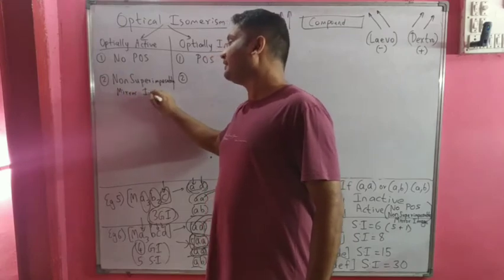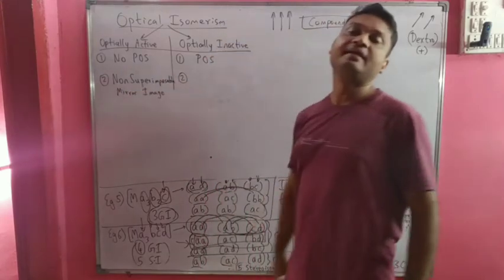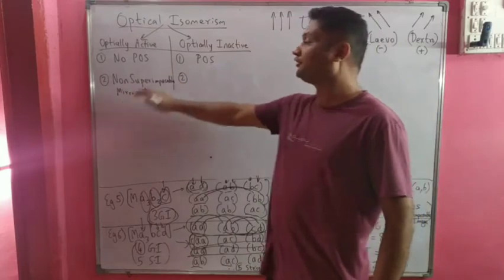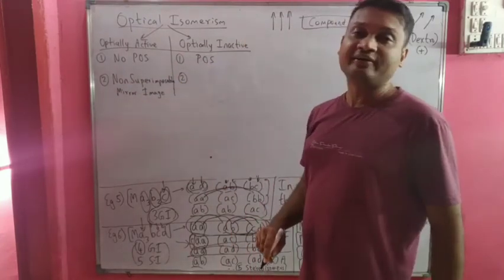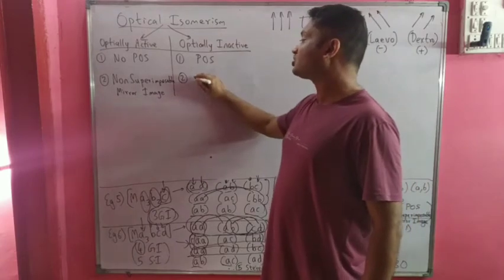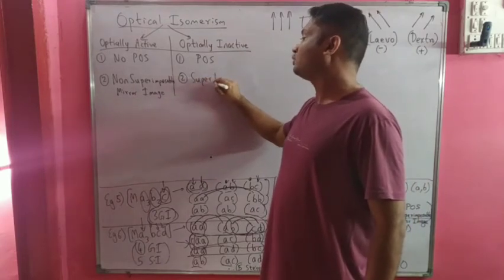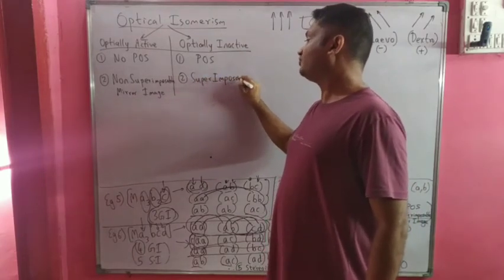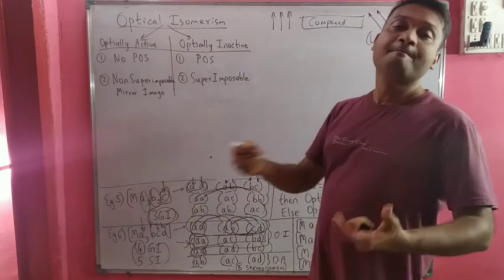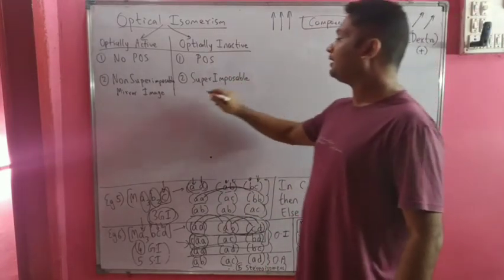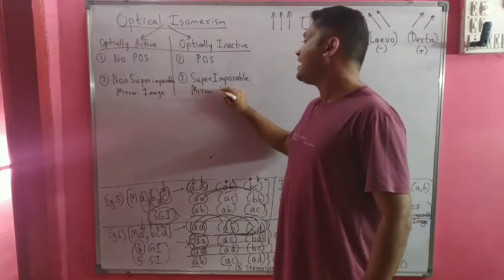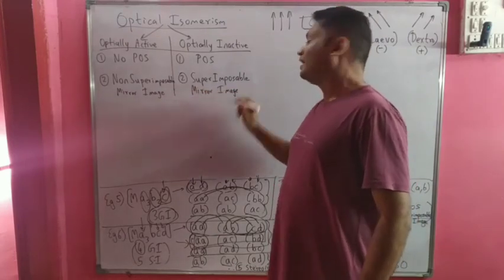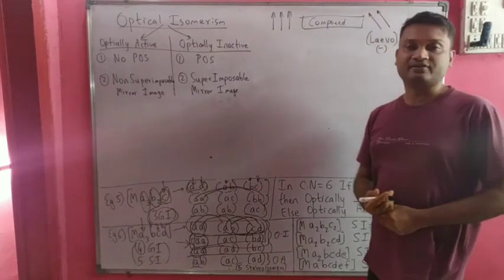So we can say the mirror image of an optically active compound is not superimposable, whereas for optically inactive compound, the mirror image is superimposable. That means we can place it on the mirror image. So superimposable mirror image in case of optically inactive compound. Let us see what we mean by this.